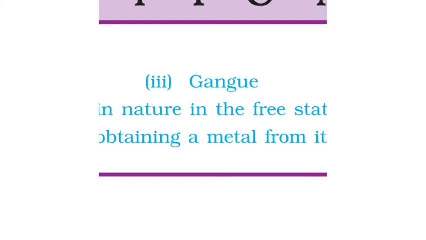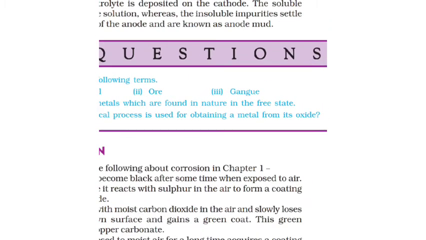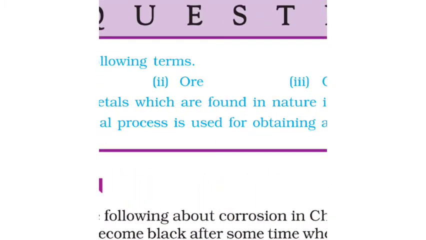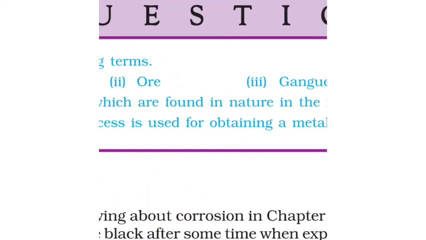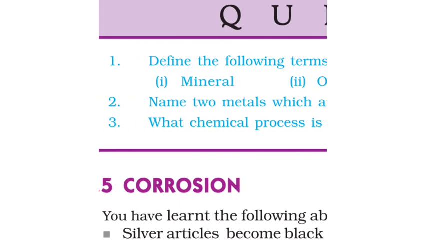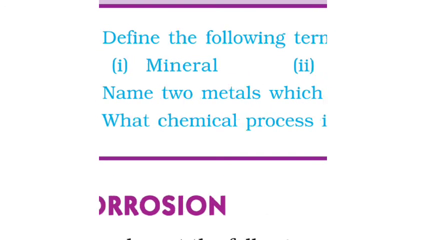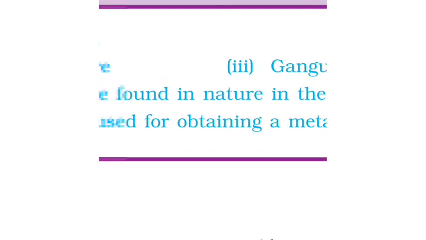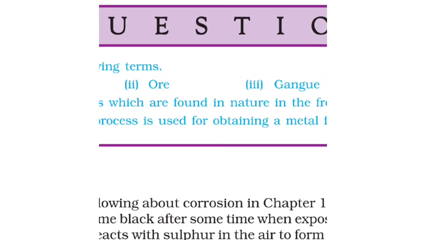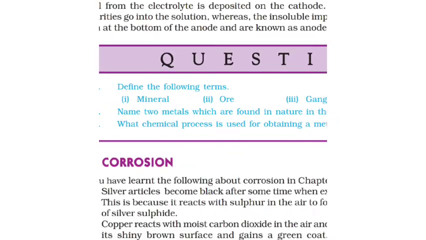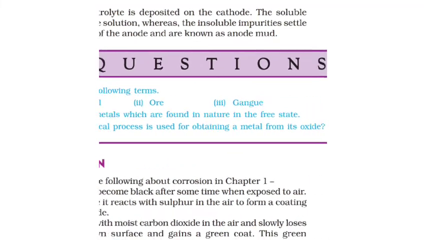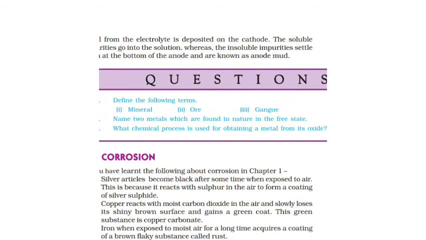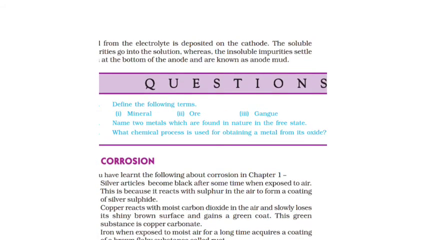Name 2 metals which are found in nature in the free state. Gold and silver are metals which are found in nature in the free state. Now which chemical process is used for obtaining metal from its oxide? That is the carbon reducing process. It is used for this, and it is a reduction process. So MO plus C gives M plus CO, and Fe2O3 plus 2Al gives 2Fe plus Al2O3.